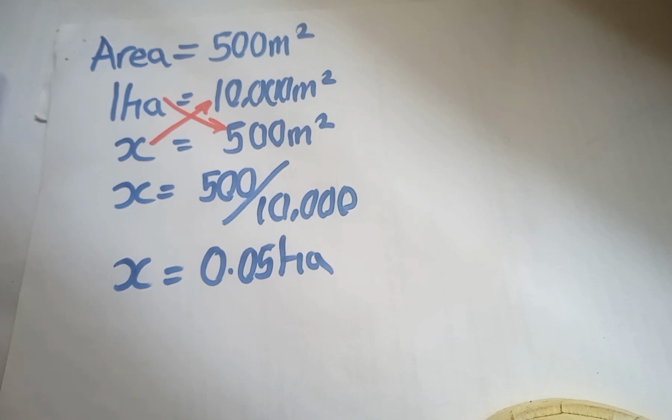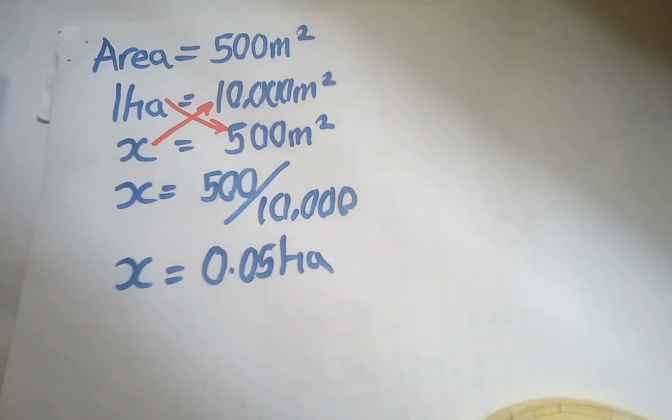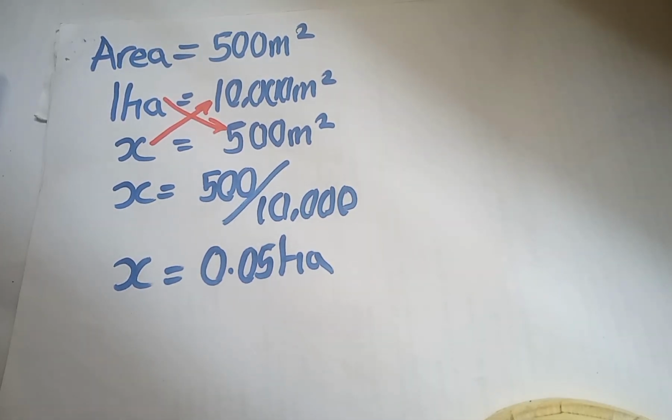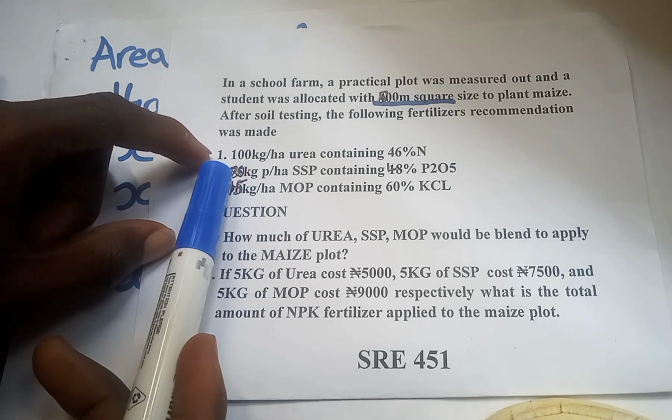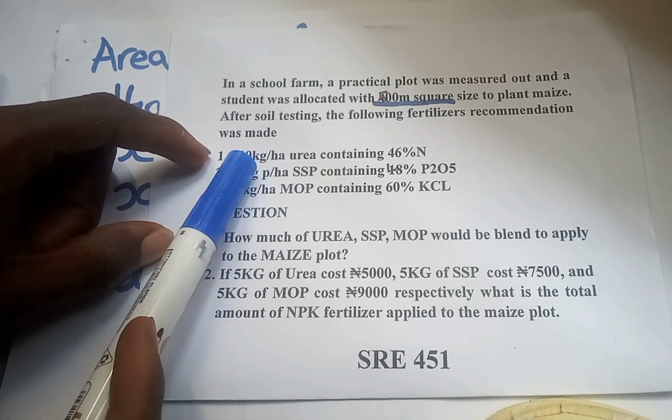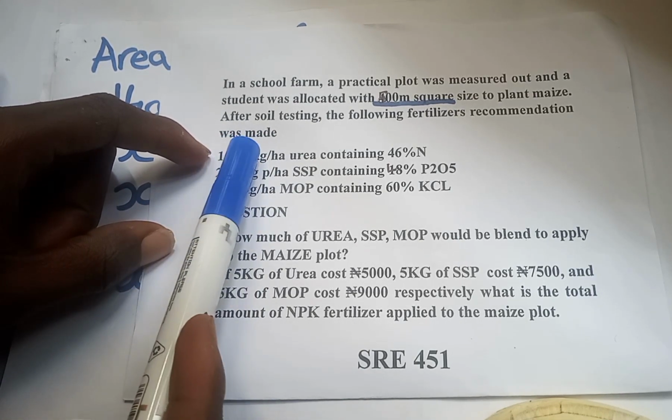So now the next thing to do is to find the amount of nitrogen, phosphorus, and potassium that will be used in 0.05 hectares. I'm going to deal with the nitrogen first, which is the recommendation for nitrogen.